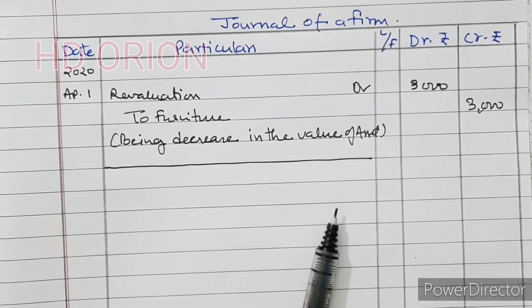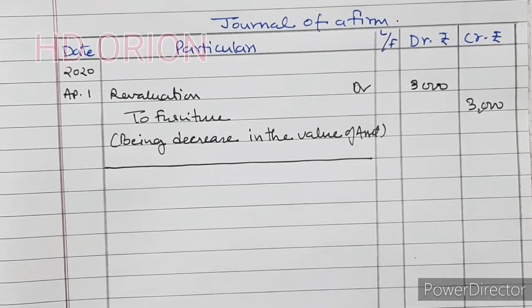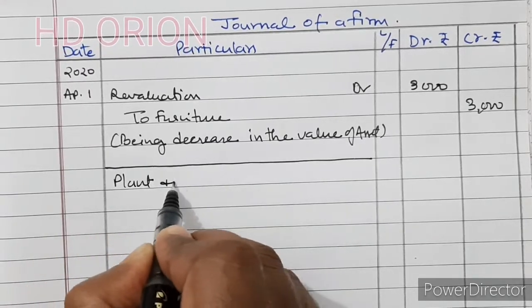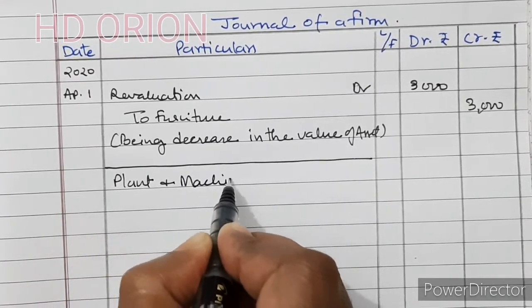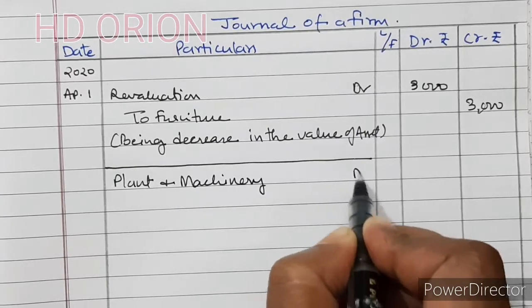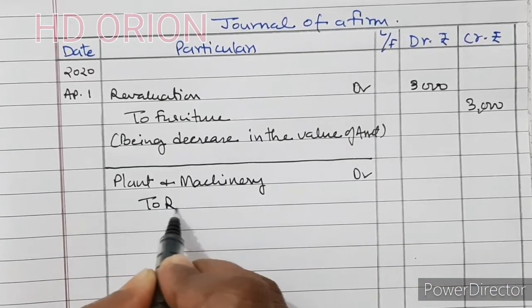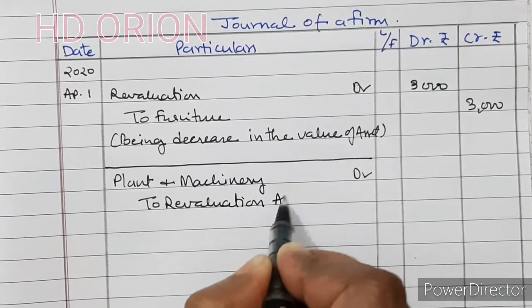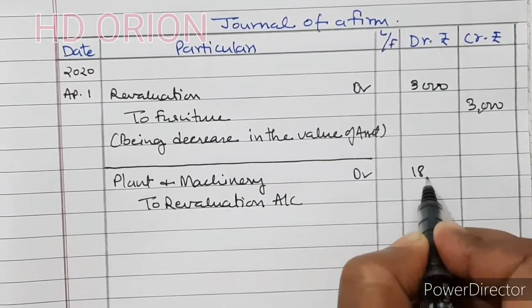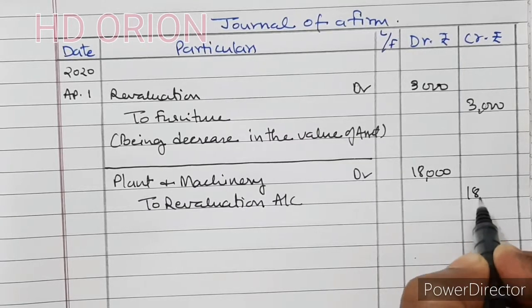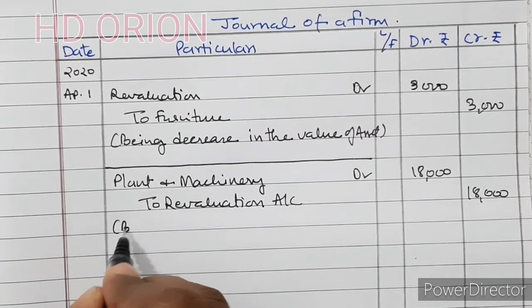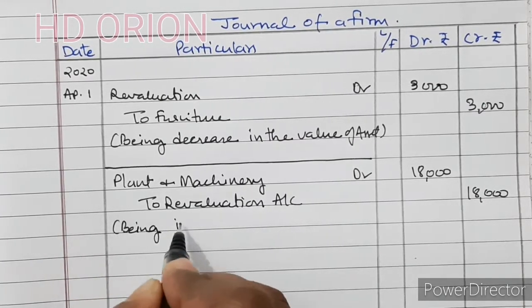Then further it says plant and machinery is increased too. So plant and machinery account debited to revaluation account by 18,000. Being increase in asset.